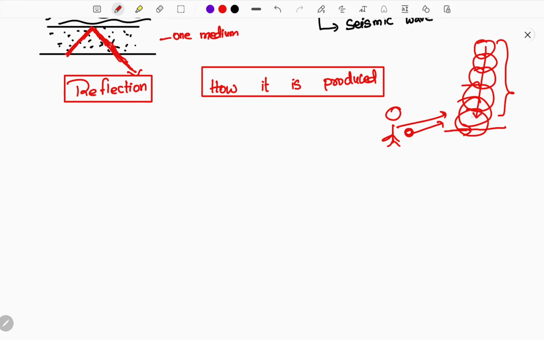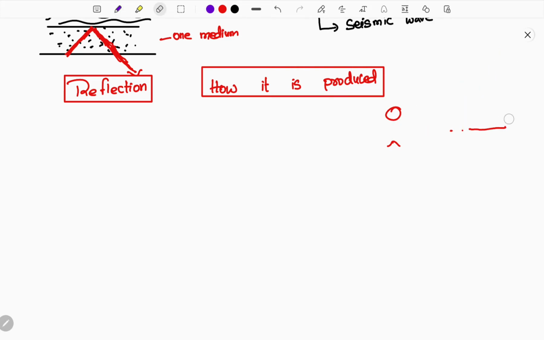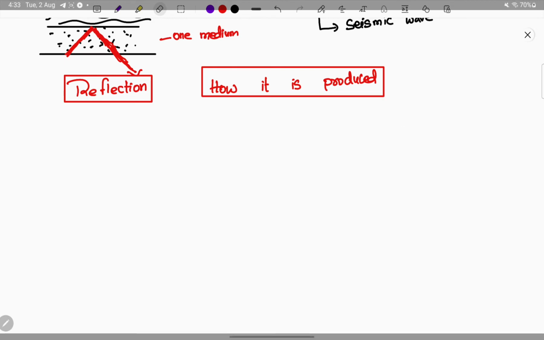There is frictional pressure, potential pressure, different types of forces acting on them. So when the stone in the lower level is disturbed, automatically the other stones in the top layers will slip. If you understand this concept, now I will explain how the seismic waves are formed.